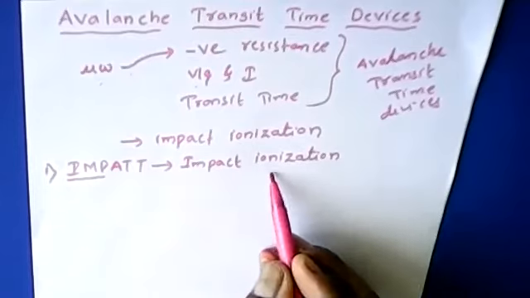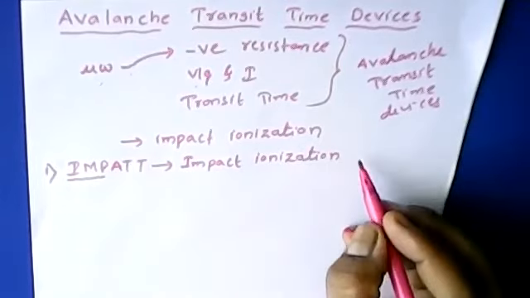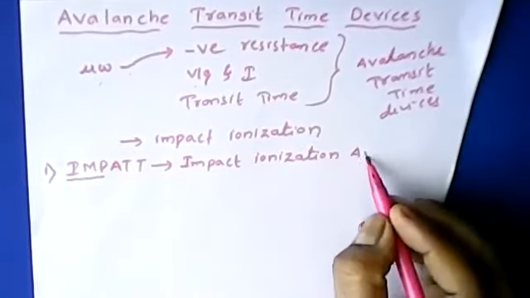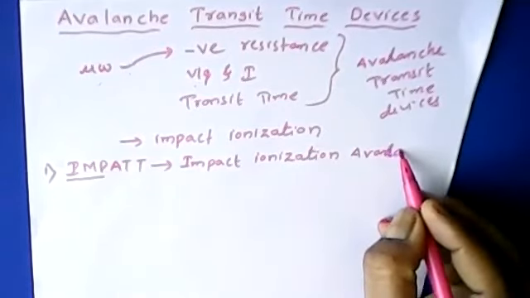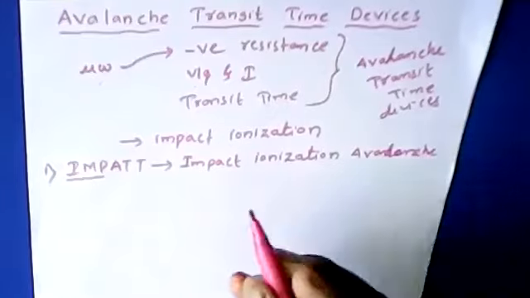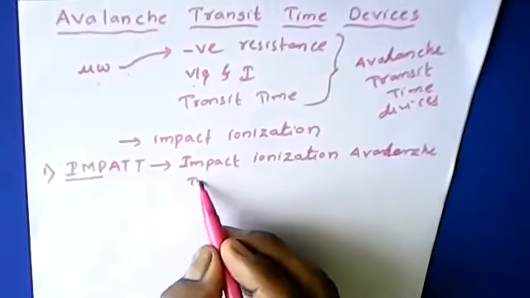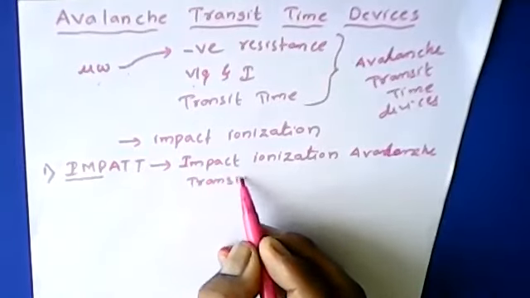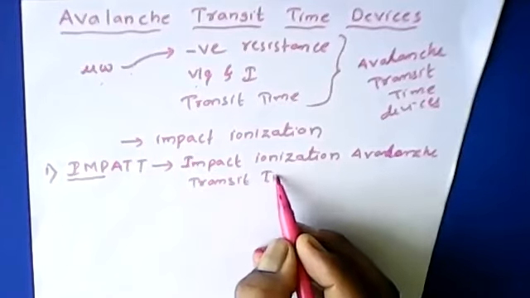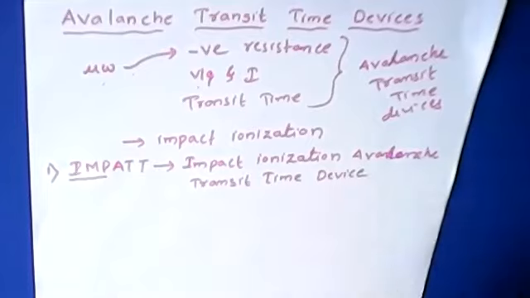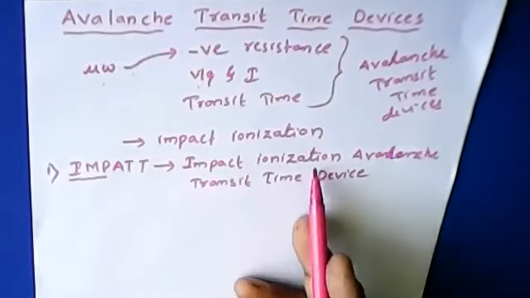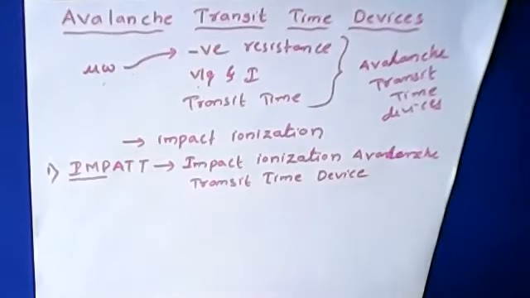IMP stands for impact ionization, A stands for avalanche, and TT stands for transit time device. Impact ionization avalanche transit time device.